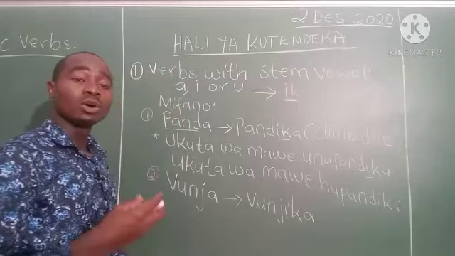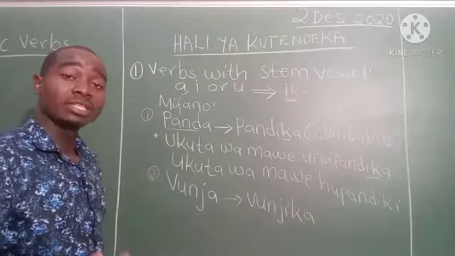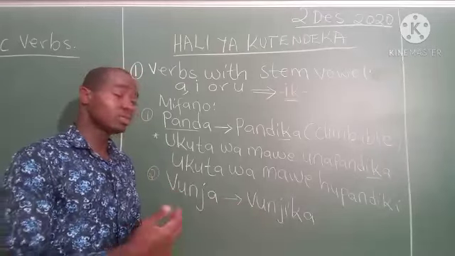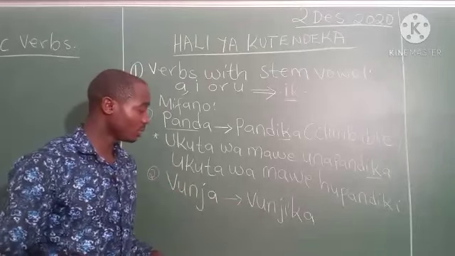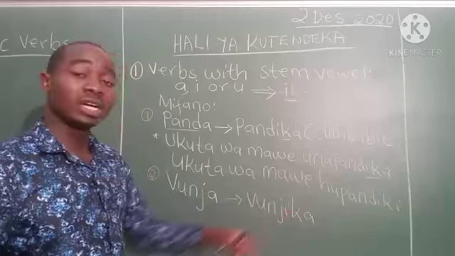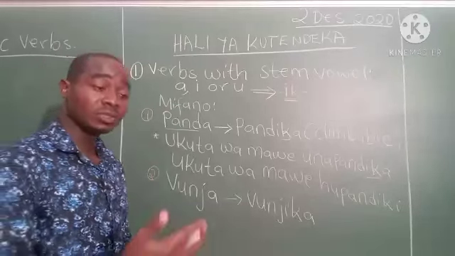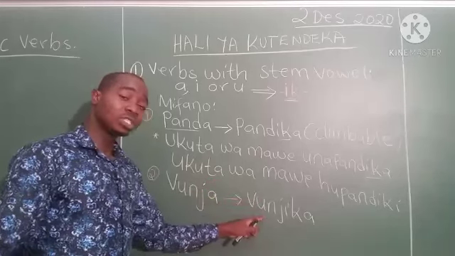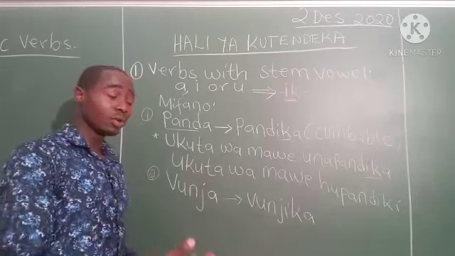Vunjika is to become breakable, and it is breakable. Vunjika is also like "broken". Now we will see it in a sentence. Vunja, break; vunjika, broken.